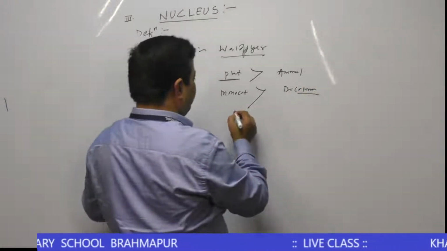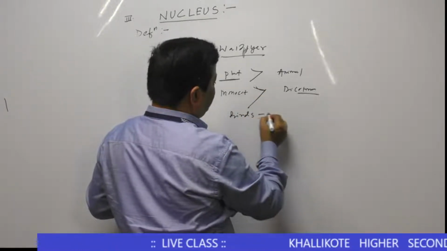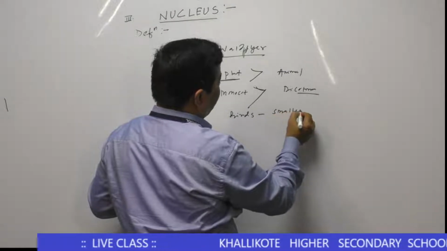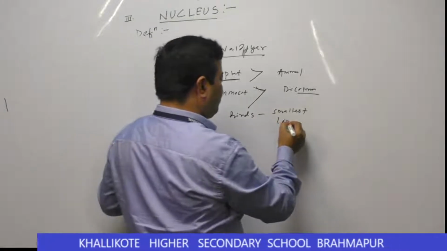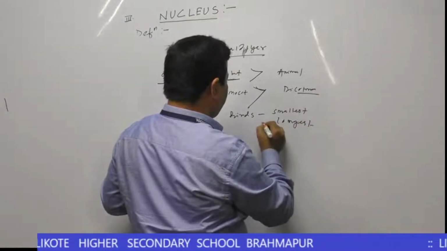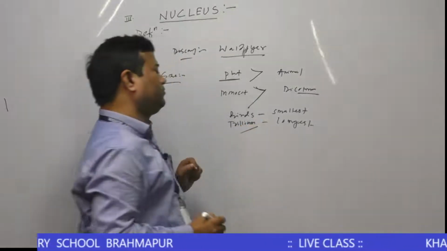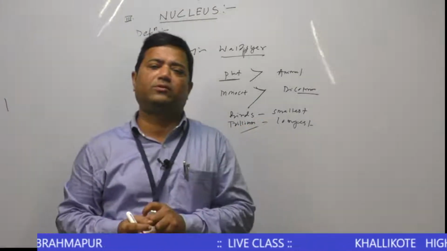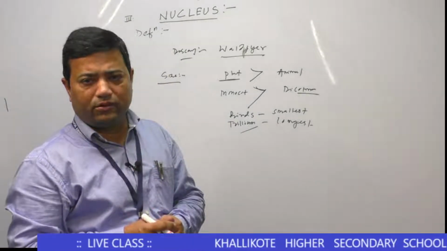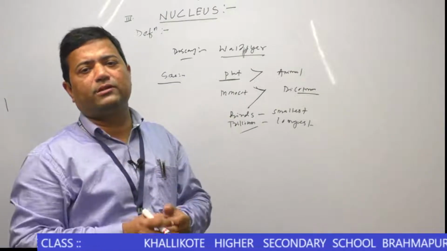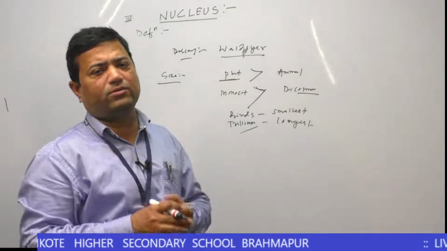Most of the birds have the smallest chromosomes. The longest chromosome is found in Trillium. Plant chromosome is longer than animal chromosome, and monocotyledon plant chromosome is longer than that of a dicotyledon plant. This is the size of the chromosome.